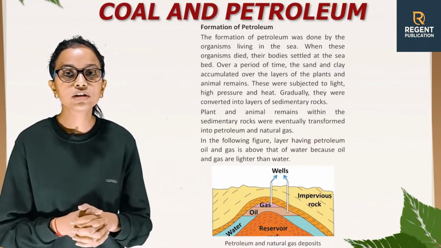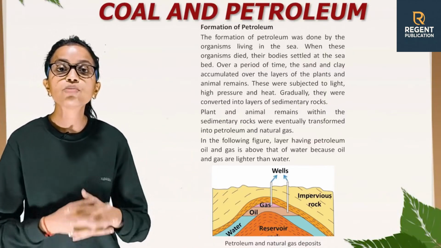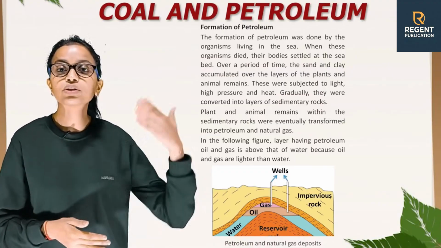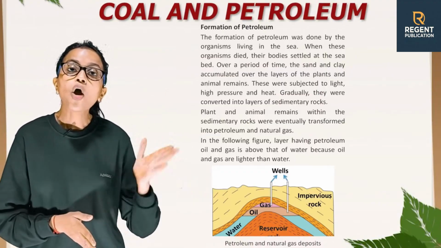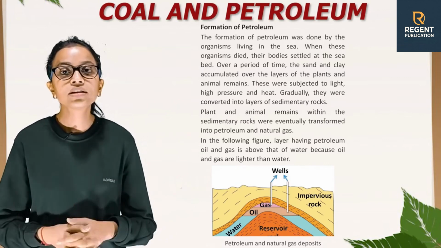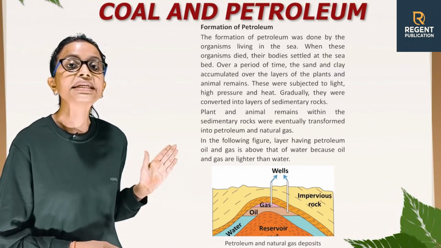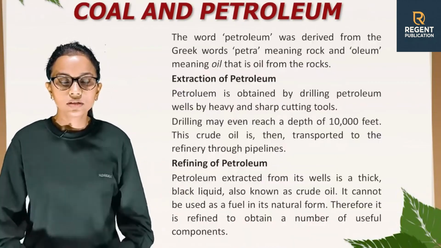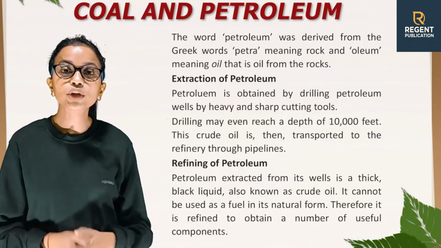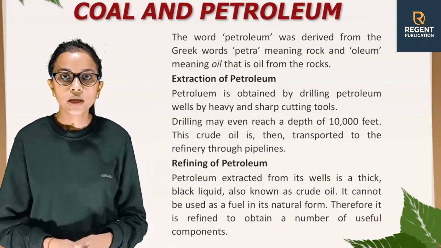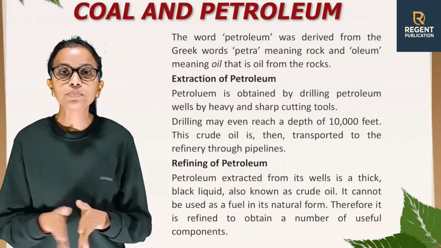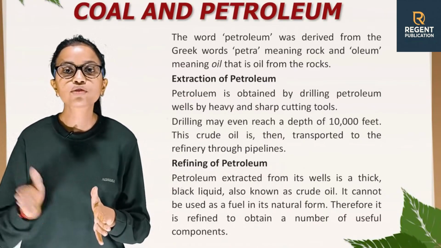In the following figure, the layer having petroleum oil and gas is above that of water because oil and gas are lighter than water. This is the diagram of petroleum and gas deposits. The word petroleum was derived from the Greek words petra, meaning rock, and oleum, meaning oil, that is, oil from the rocks.